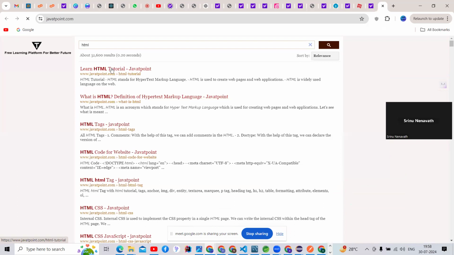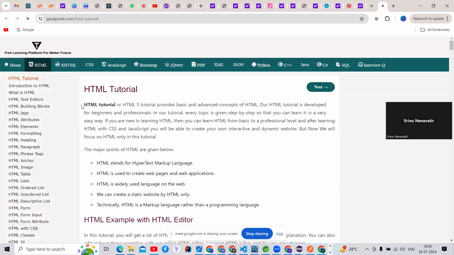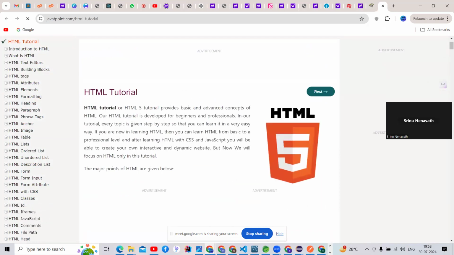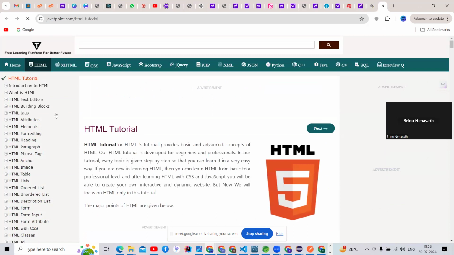See guys, this is the HTML tutorial, and open it. See, what is HTML? HTML stands for Hypertext Markup Language, and there are tags, guys. What are the tags? You people can check.